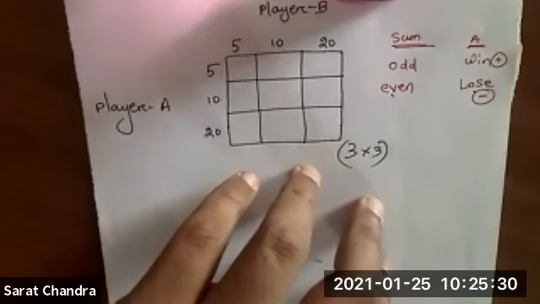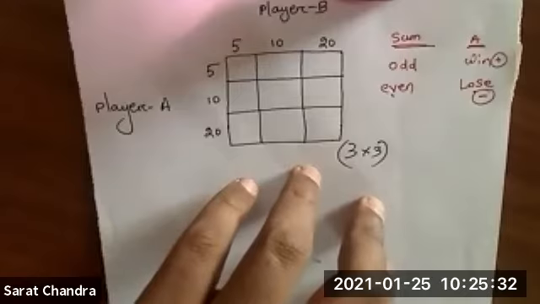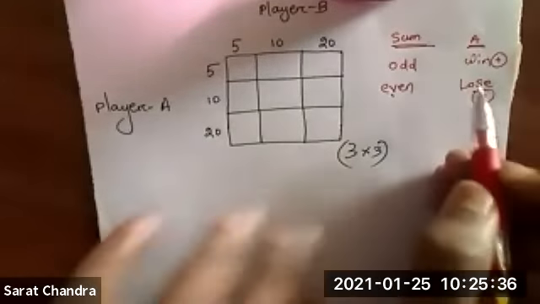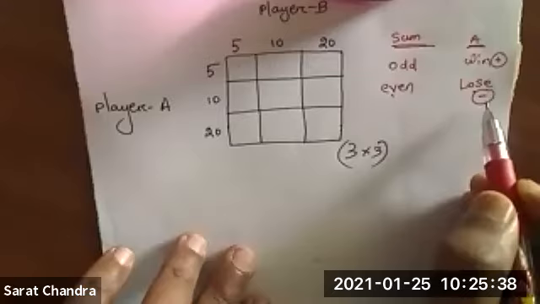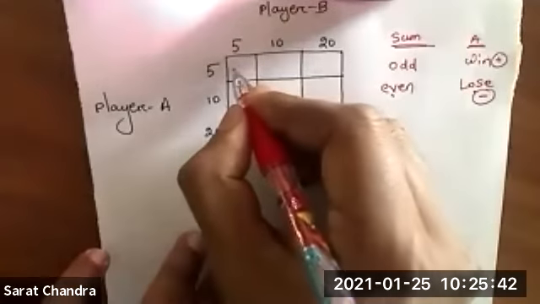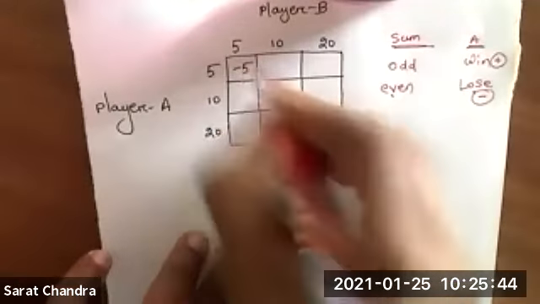Okay. Win means positive and lose means negative. Clear? Right. So what happened? A will lose how much? A will lose 5 rupees. So here the value I will enter is -5.